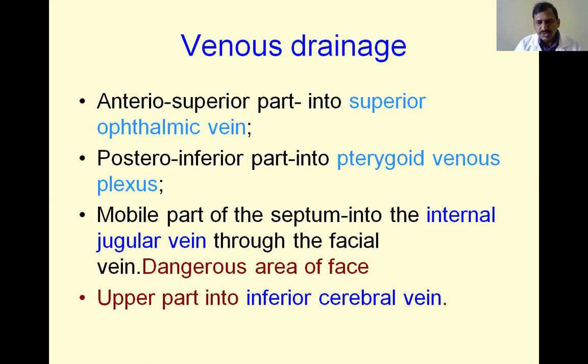In some patients, especially elderly people suffering with uncontrolled hypertension, there is a chance for rupture of the blood vessels in the cranial cavity and the brain. Due to increased intracranial tension, there is a chance for rupture of the venous communications between the superior sagittal sinus and the inferior cerebral veins, which communicate with the upper part of the nasal septum, to prevent intracerebral leaking of blood. This is called the safety valve mechanism.